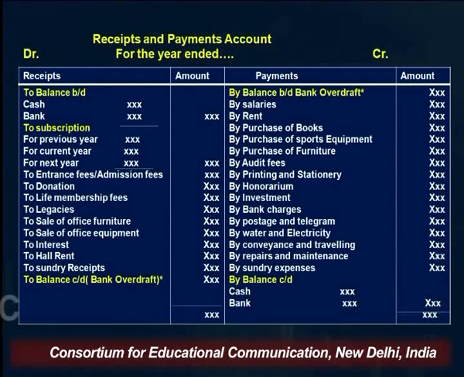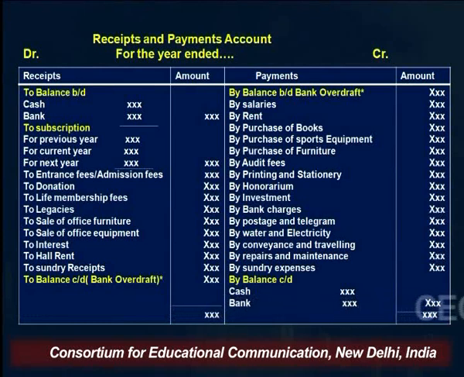Whether the subscription income is of the current year, of the previous year, or of the next year, it is to be shown in this account. So all types of income, whether previous year, current year or next year, are shown here. The next is entrance fees or admission fees. The fees which are paid at the time of entry are shown on the receipt side. So this is shown here.